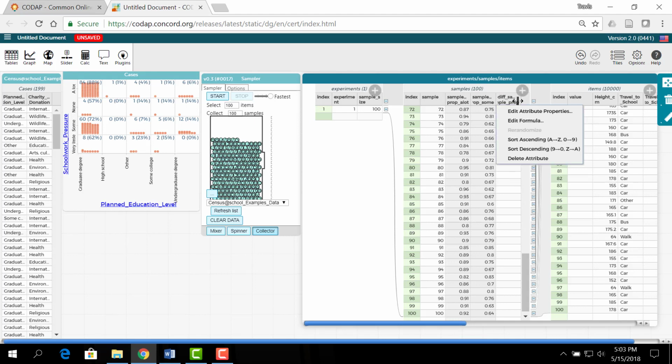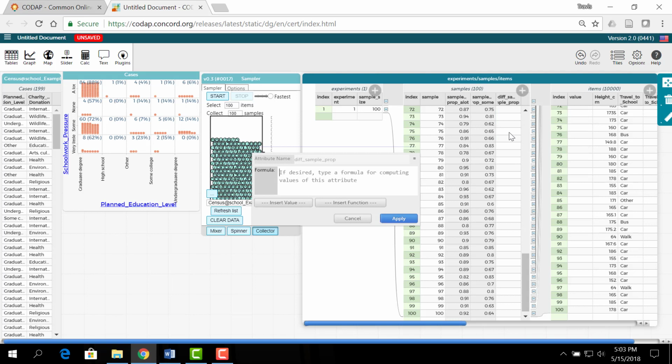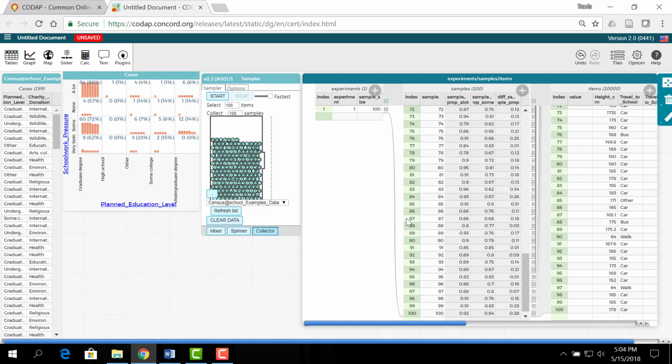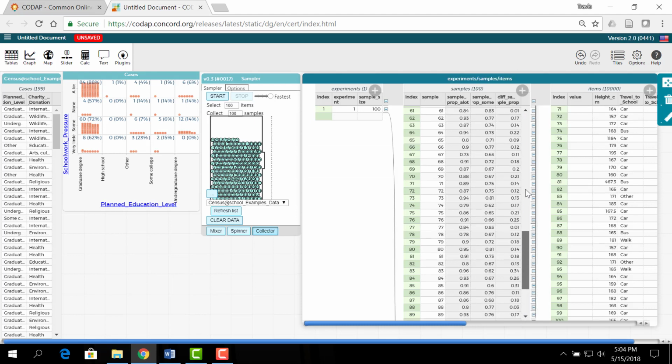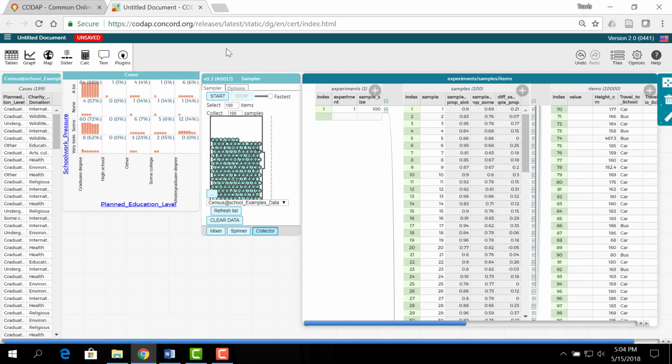This one is going to be a nice, easy formula, because all I'm going to do is take the two formulas I already calculated and subtract them. So I'm going to take my sample proportion for a lot, and then subtract from that my sample proportion for some, and what we're going to see now is the differences in those sample proportions. So here are these 100 differences.